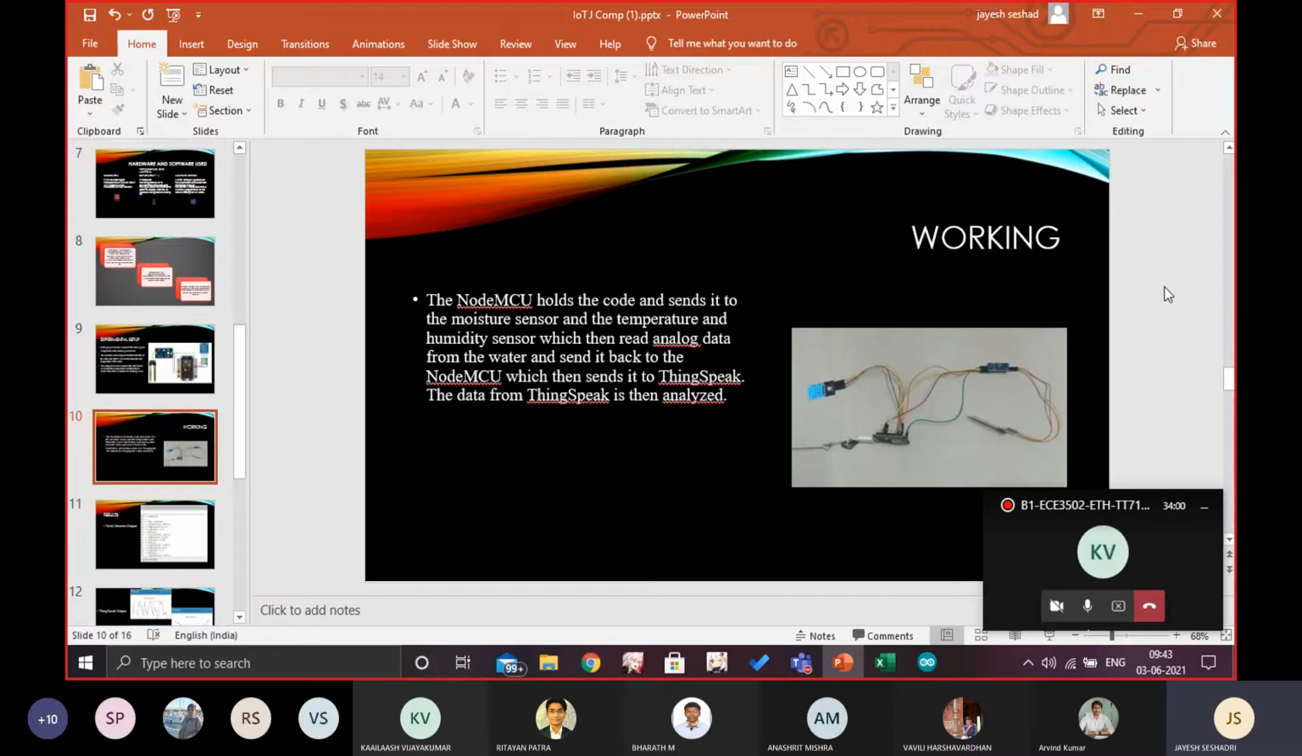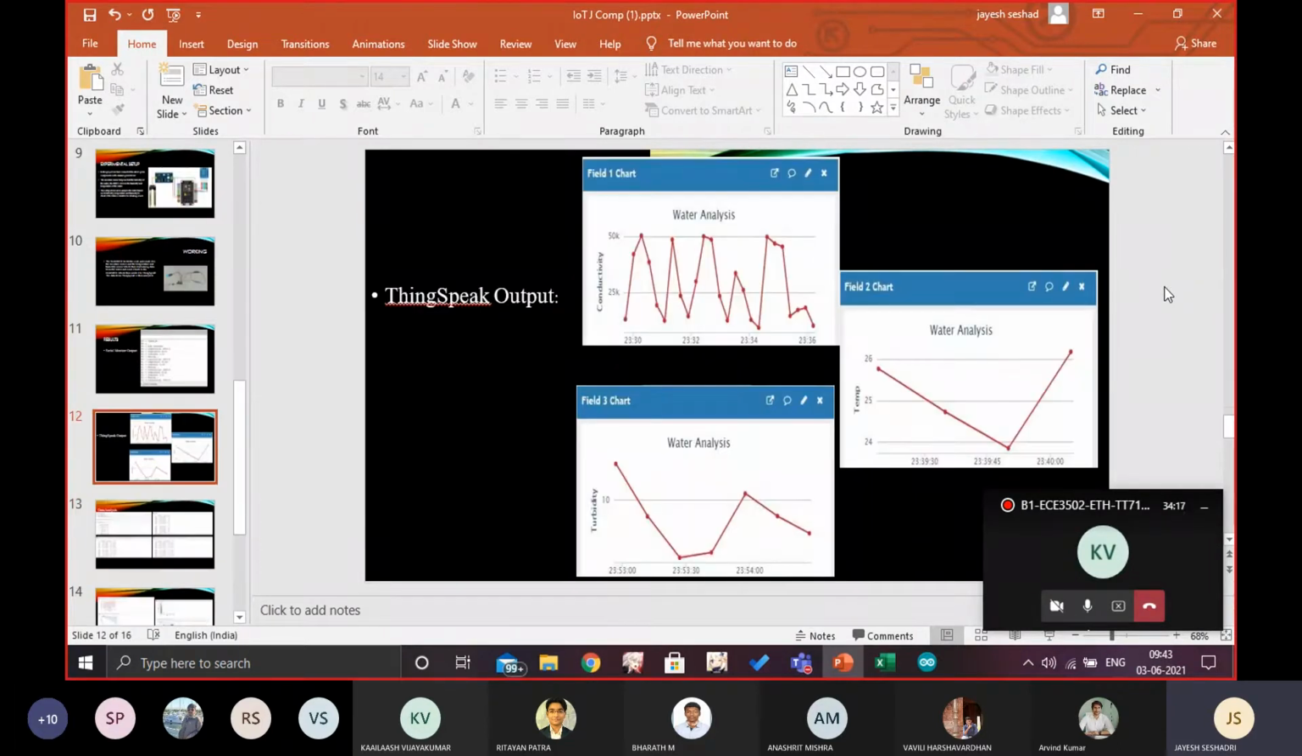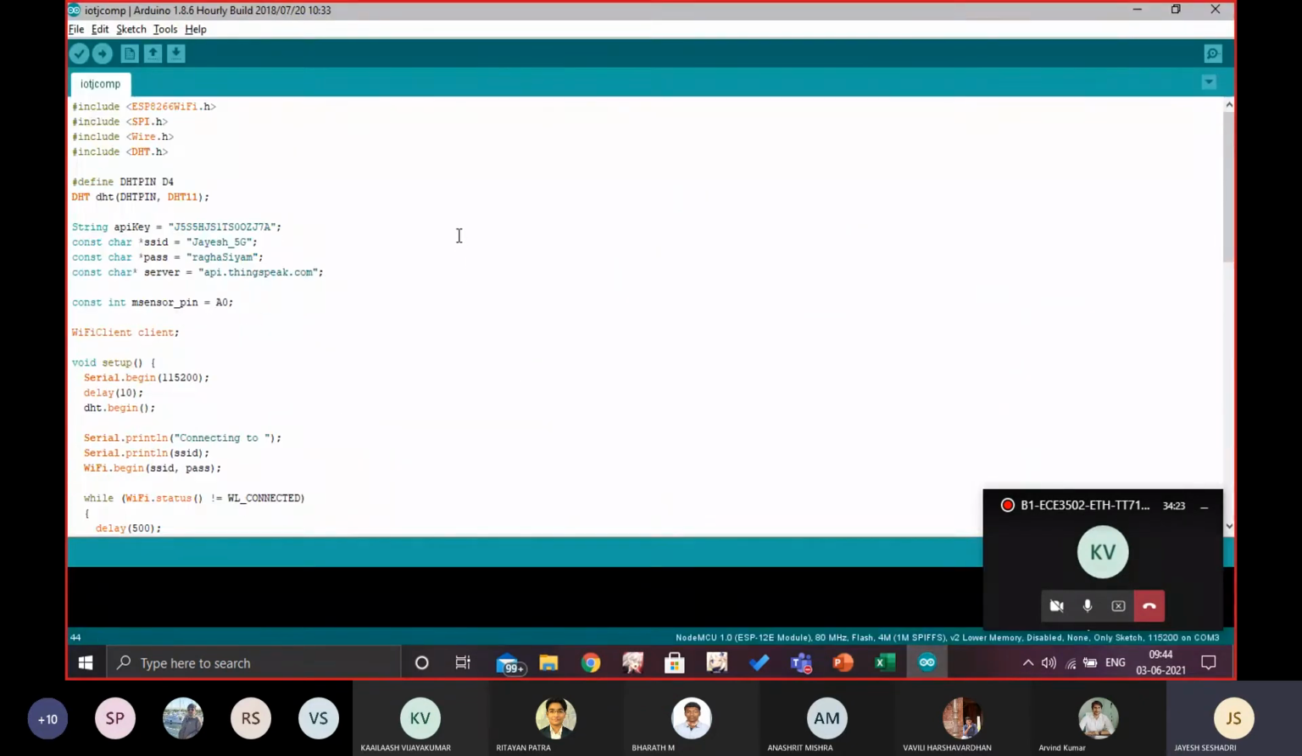So this is the hardware component, sir. When the Node MCU gets the code, it analyzes the data from the moisture sensor and the humidity sensor and sends it to ThingSpeak. This is our serial monitor output. This is our ThingSpeak output. Let me show you our code, sir. So this is our code.